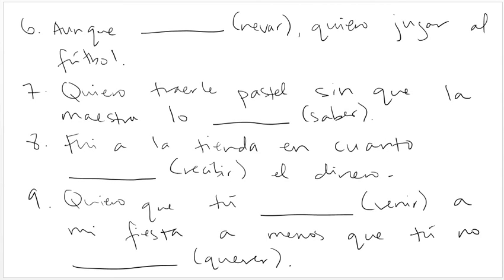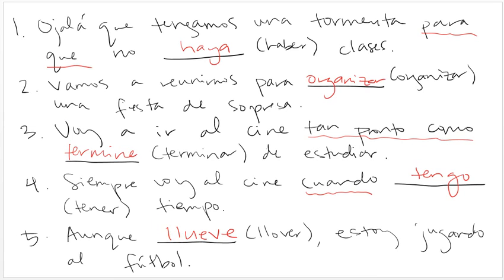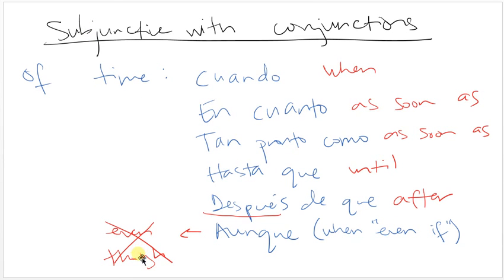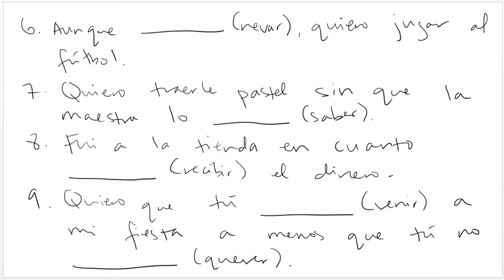Versus, aunque, and then nevar is to snow, quiero jugar al fútbol. So I want to play soccer. So I'm not playing soccer yet. So would it make more sense to say even though it's snowing or even if it snows? Here, it would make more sense to say even if it snows, I want to play soccer. Therefore, since I'm saying even if, I do use a subjunctive, which is a stem changer. So even if it snows, I still want to play soccer.